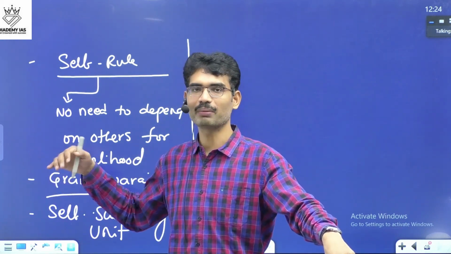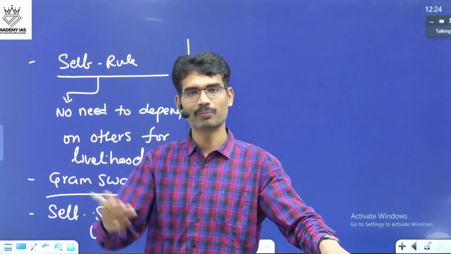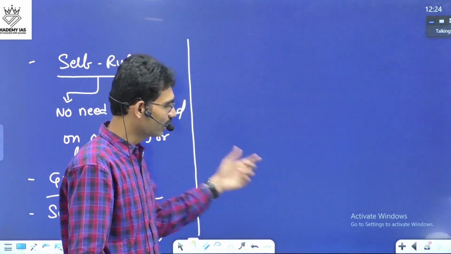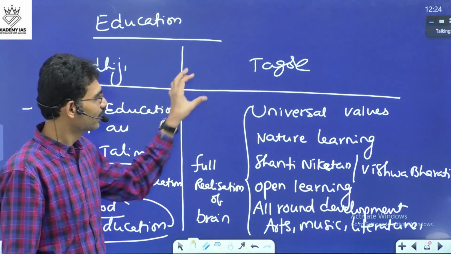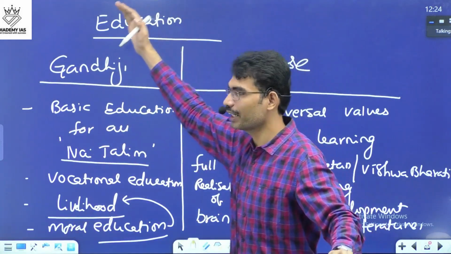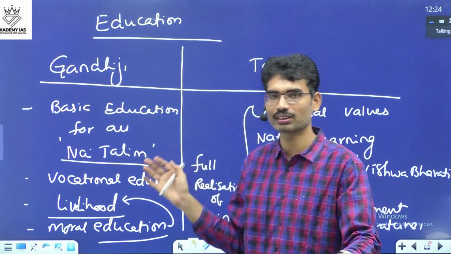And some of these elements were also included in the Wardha scheme. If you read Bipin Chandra itself, we will come to know that Gandhiji's ideals were incorporated in the Wardha scheme of education.